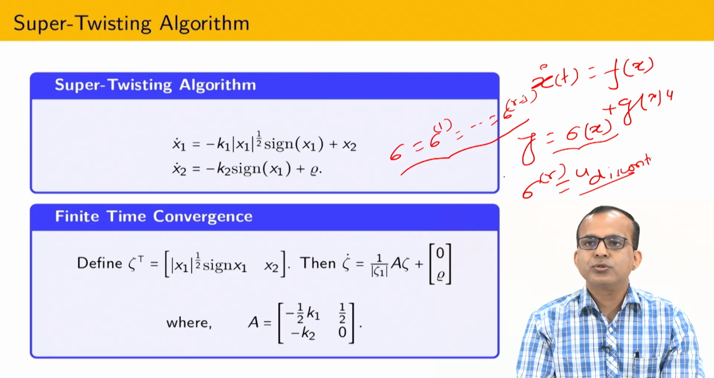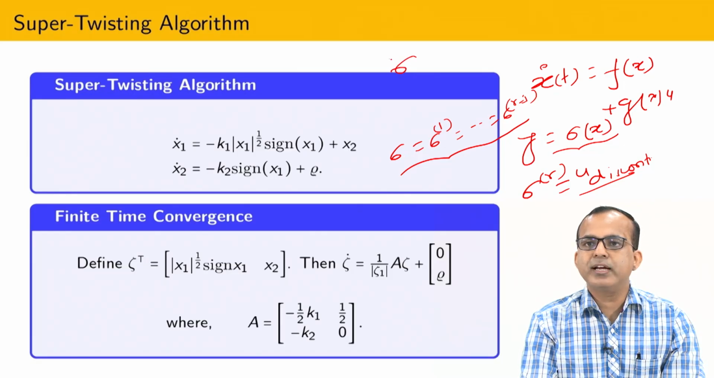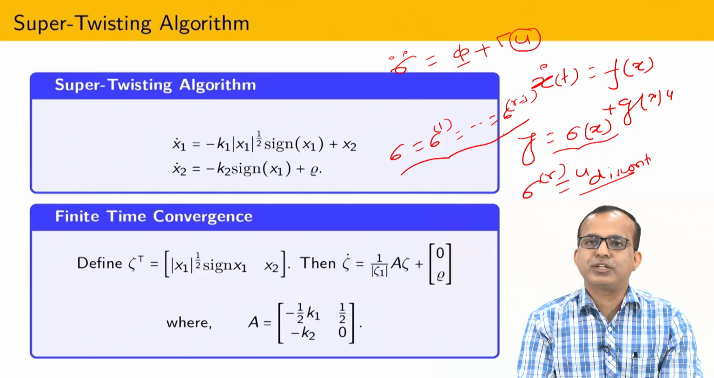So in order to maintain second order sliding mode control, I have to take a second order system, some kind of second order uncertain system, represented by phi and some kind of psi, where phi and psi both are uncertain. Now I have to design some kind of discontinuous control.